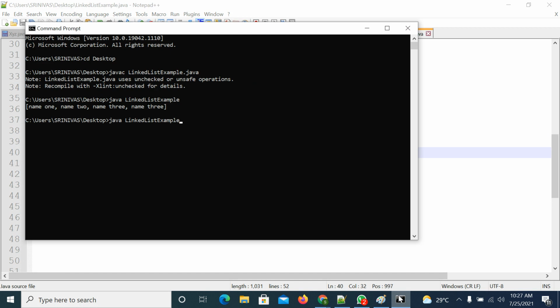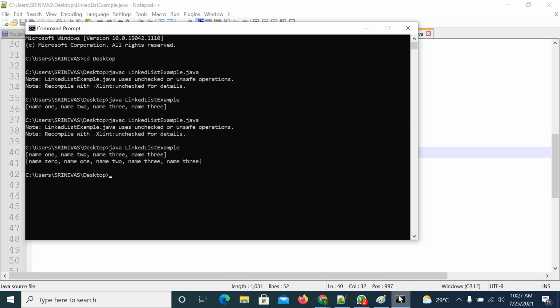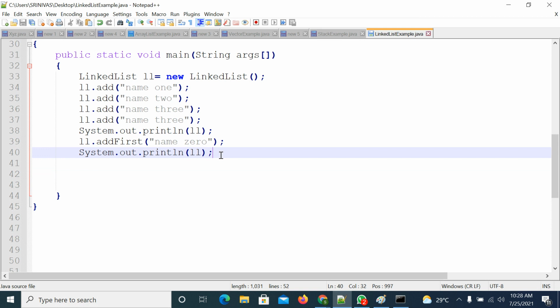So compile the code, execute the code. So name 0 is added first. Earlier name 1 was there, before the name 1 name 0 is added. Why? Because you are using the addFirst method. So in the same way, if you apply the addLast method,